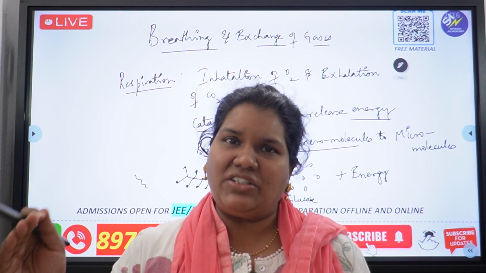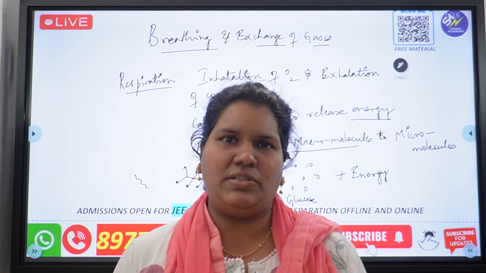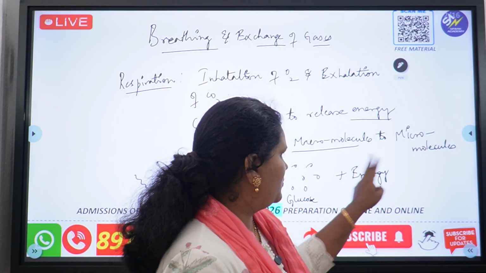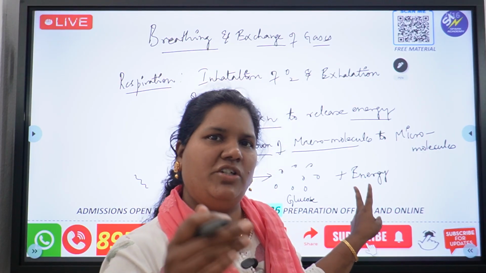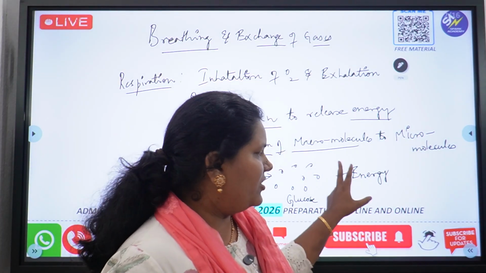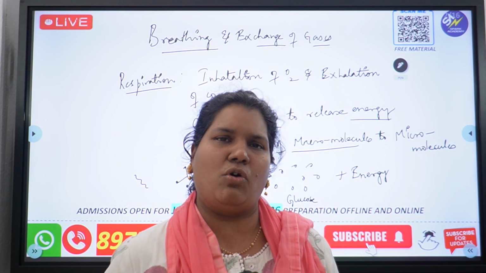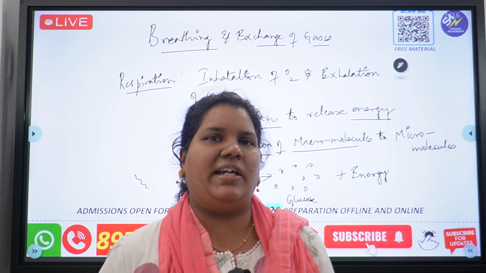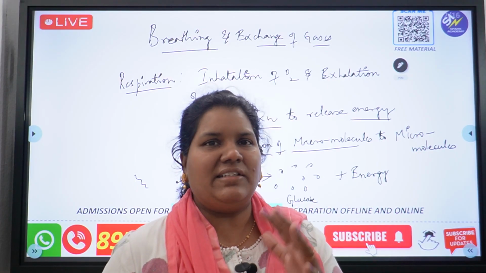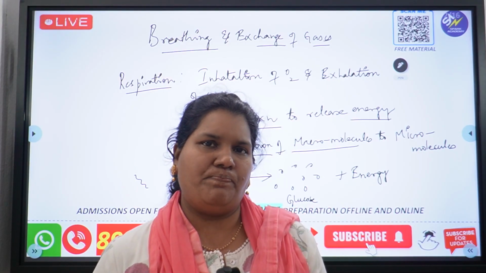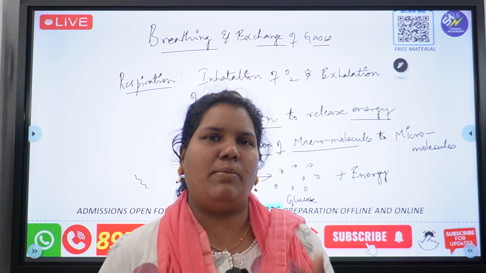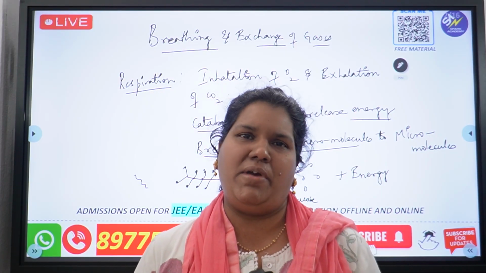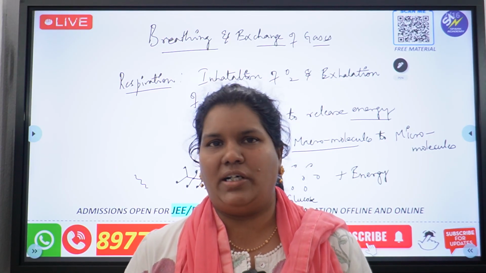once the oxygen reaches the cells or tissues, the cells will use up the energy. Actually all this energy which is produced is produced in the cell only. This energy is utilized by the cell for all its metabolic activities. Along with that, carbon dioxide is released. When the cell is using up the food and the energy, carbon dioxide gas is released. Carbon dioxide gas shouldn't remain in our body for a longer time.